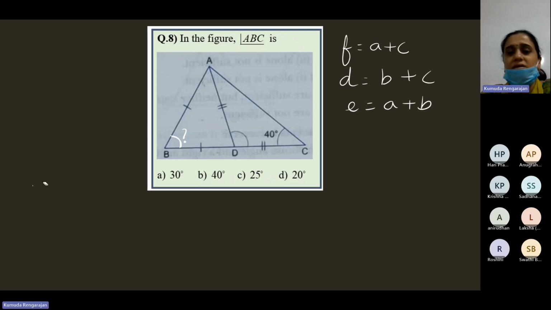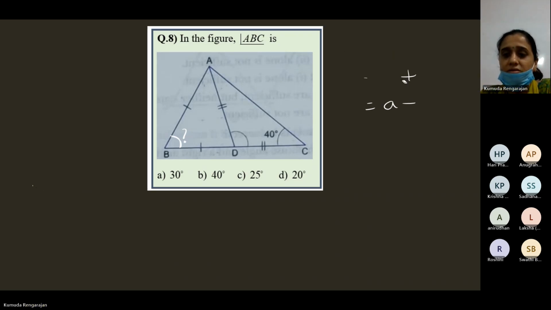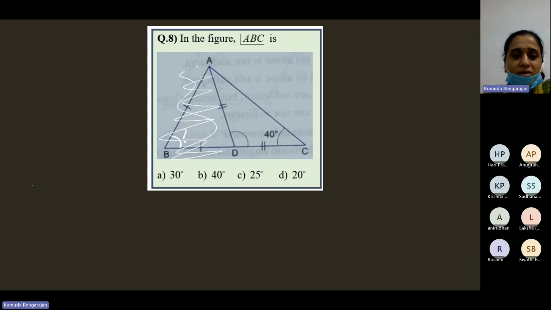Now we can use that property here. Okay, so in this triangle, don't look at this triangle. Take one by one. You need to use the isosceles triangle property. Can you see this triangle ADC? In this triangle ADC, this side is equal to this side, right? When you're using the isosceles triangle property, use it in one triangle, not in two different triangles. Isosceles triangle property should be applied in one triangle.